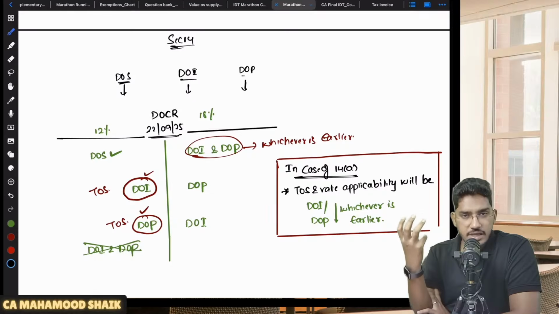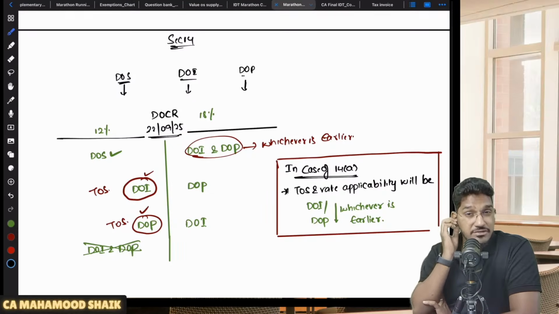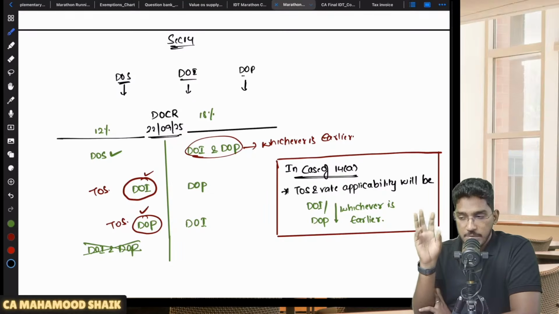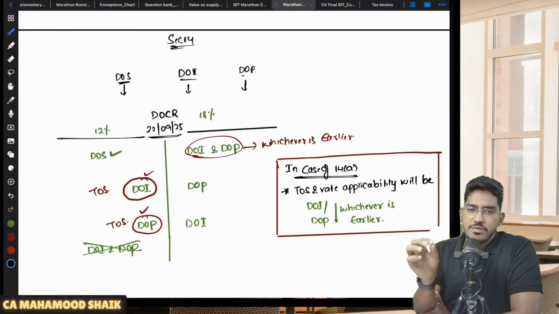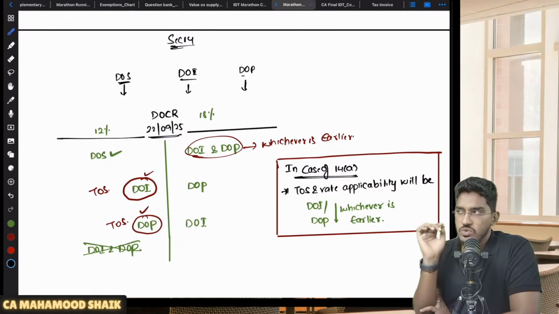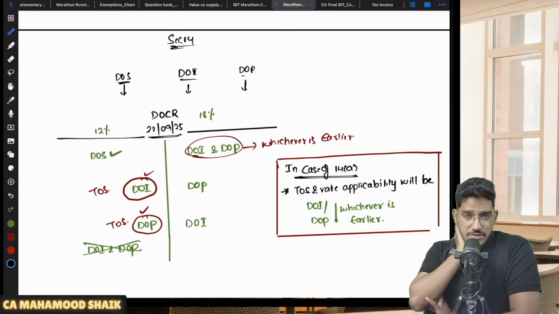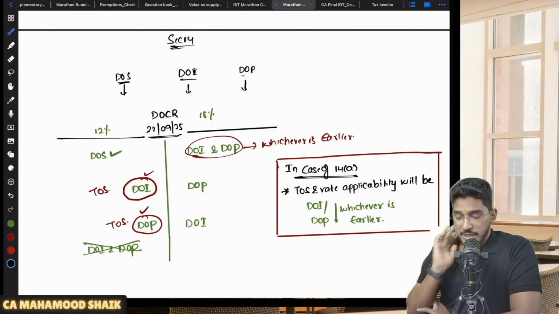Now between these 3 dates, there could be a change in rate of tax. That means you are making some supply, and the rate has been changed from a certain percentage to another percentage. So like that, rate changes could happen between these 3 dates. In those cases, how to determine the time of supply?